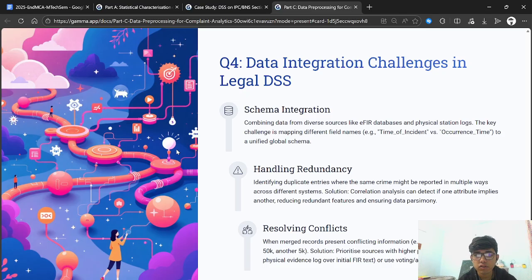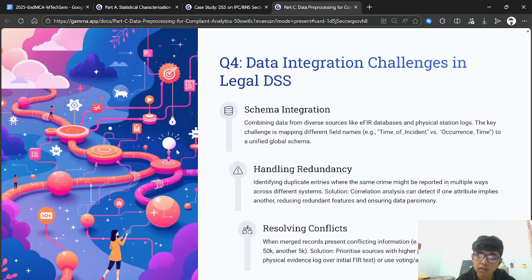Handling redundancy is also a core challenge: identifying duplicate entries, since the same crime might be reported in multiple different ways across different systems. The solution is to use correlation analysis, which can detect if one attribute implies another one, reducing the redundant features using data parsimony.